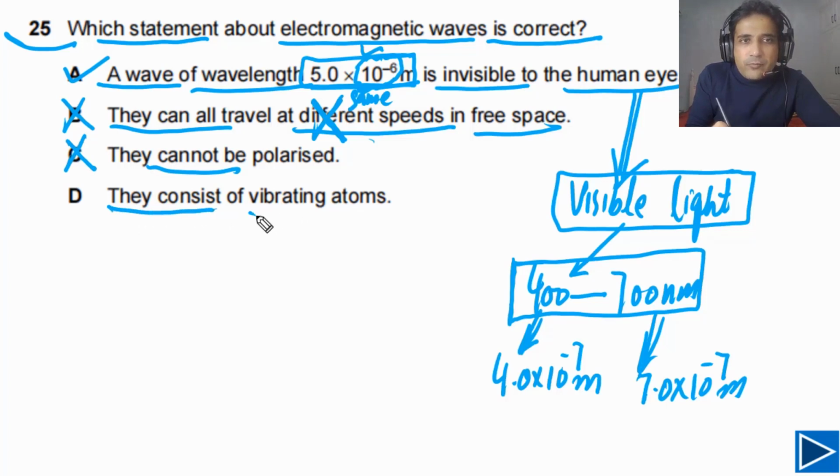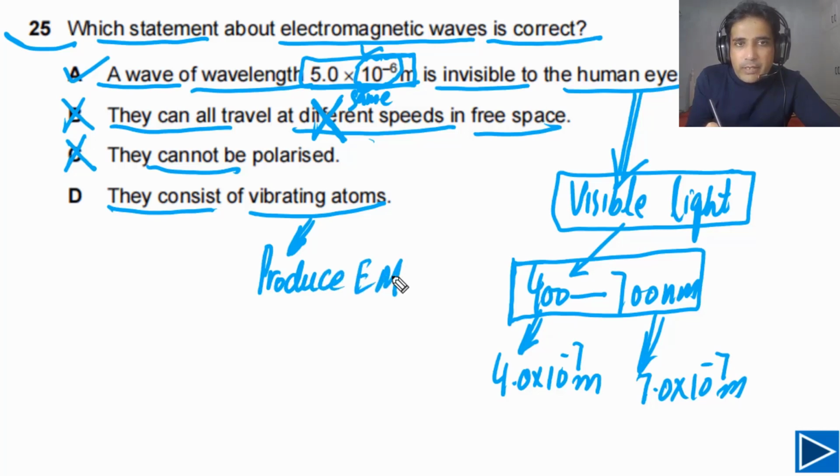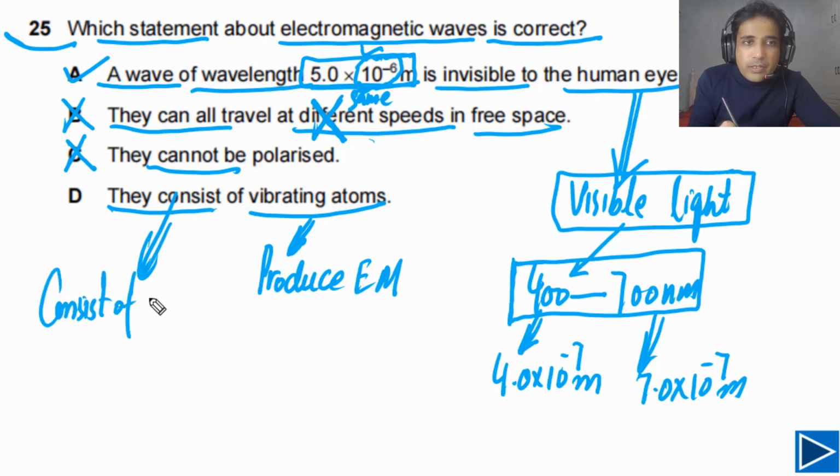They consist of vibrating atoms? No. They consist of oscillating electric and magnetic fields. But vibrating atoms can produce EM waves. So we can say vibrating atoms can produce EM waves, but EM waves do not consist of vibrating atoms. EM waves consist of oscillating electric and magnetic fields.